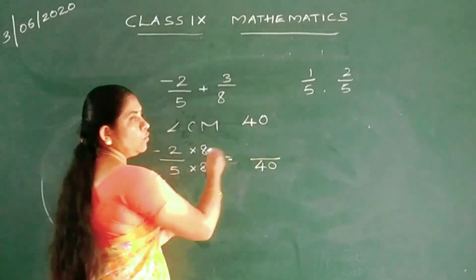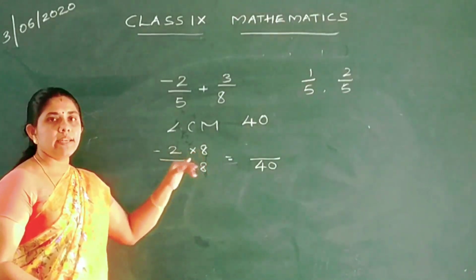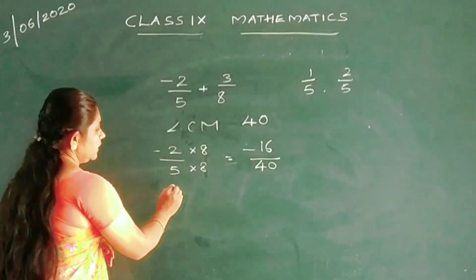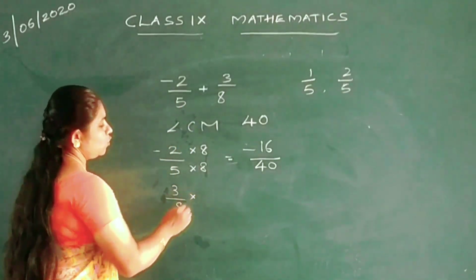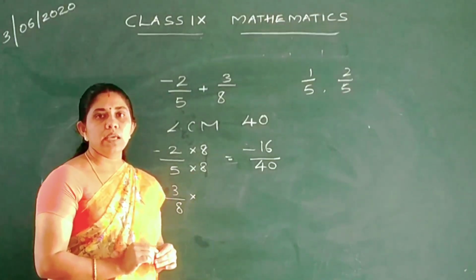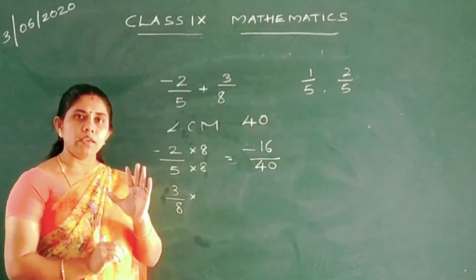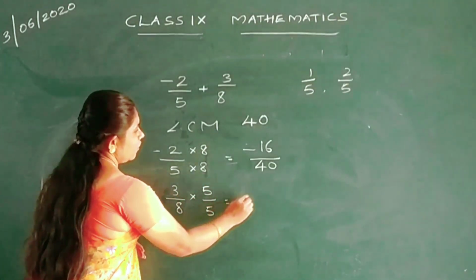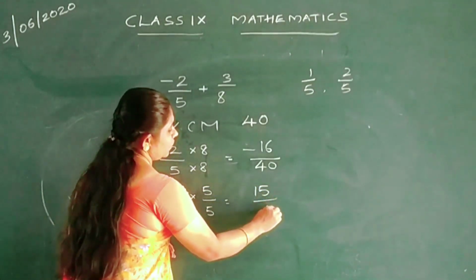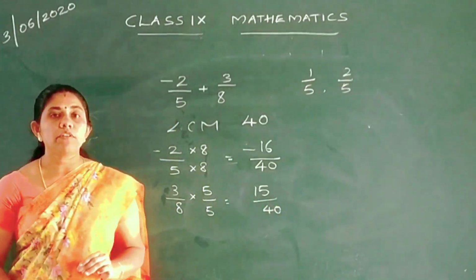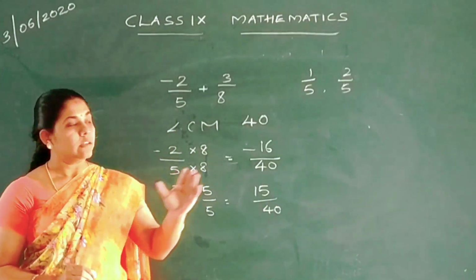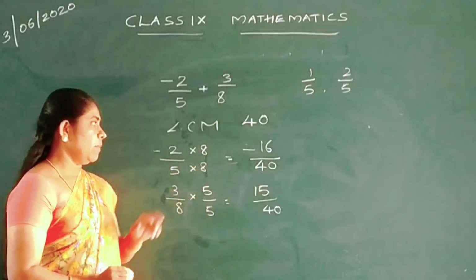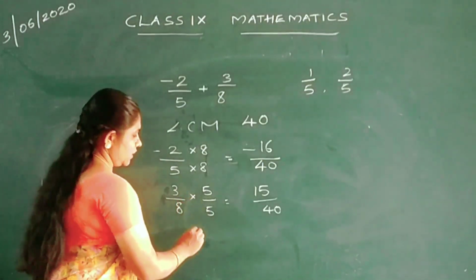Then what will become the numerator? Minus 2 8s are minus 16. Now next one, 3 by 8. How can you make 8 to 40? By multiplying by 5. So multiply 5 up and down, you will get 15 by 40. Now what are the fractions? We got like fractions. Minus 16 by 40, next 15 by 40. Now we are going to add it.